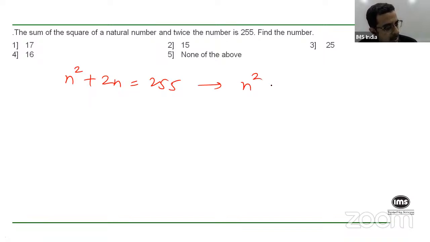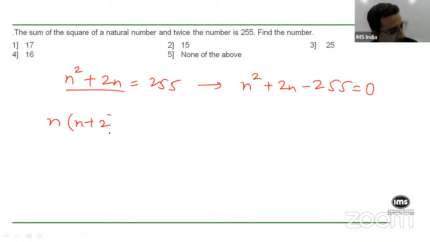Now what you can do here is write this as a quadratic equation and solve. Okay, you'll get two values of n. One will be positive, one will probably be negative, so obviously it is the positive number because you have a natural number. Alternatively, if I take n common from this expression, I'll be left with n into n plus 2 is 255, isn't it?